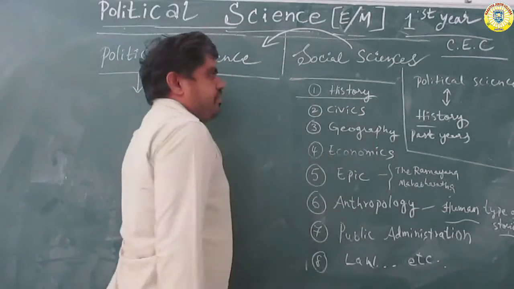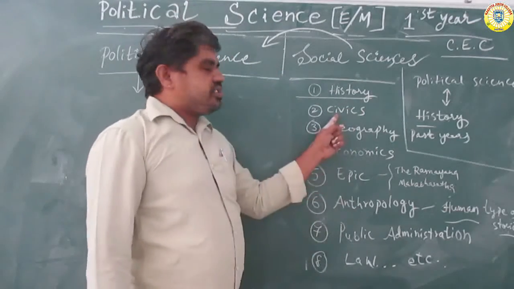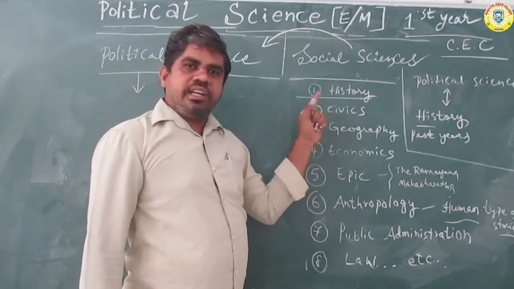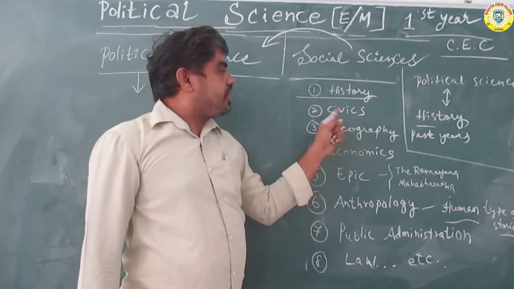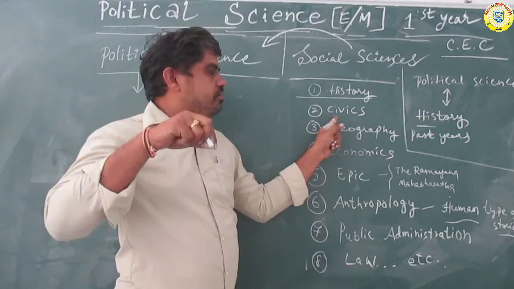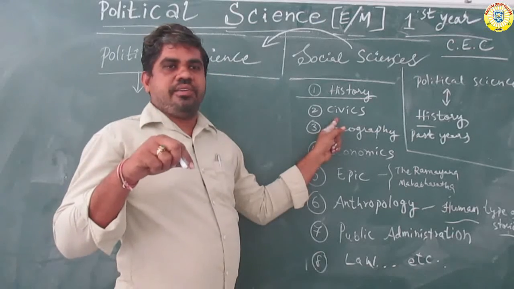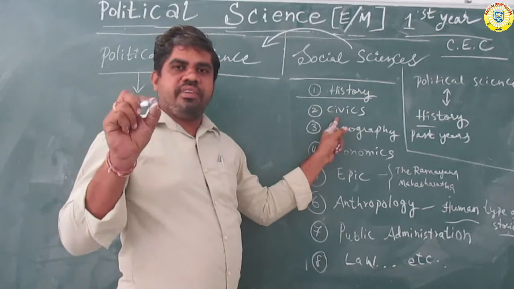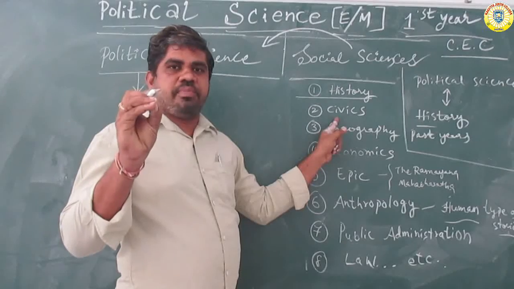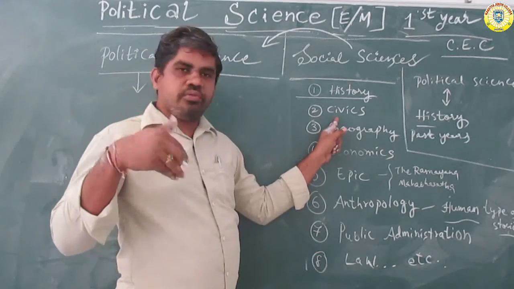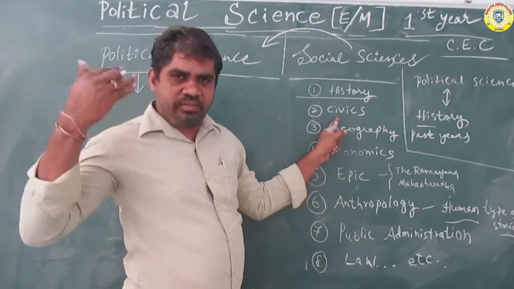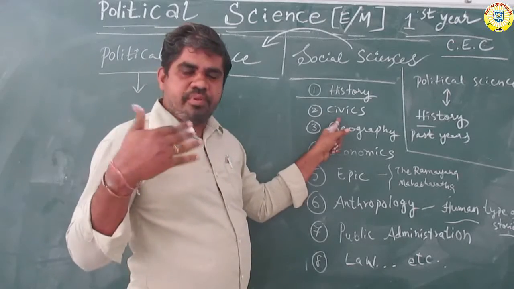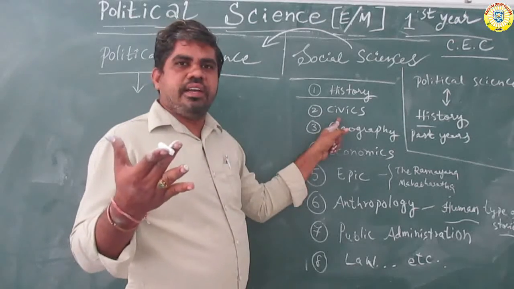History number one. Okay. Next to civics. Now it's called political science. The old name is civics; at present it is called political science. Civics is only for people and government: how the government rules, how the government is formed, and how people participate in elections.